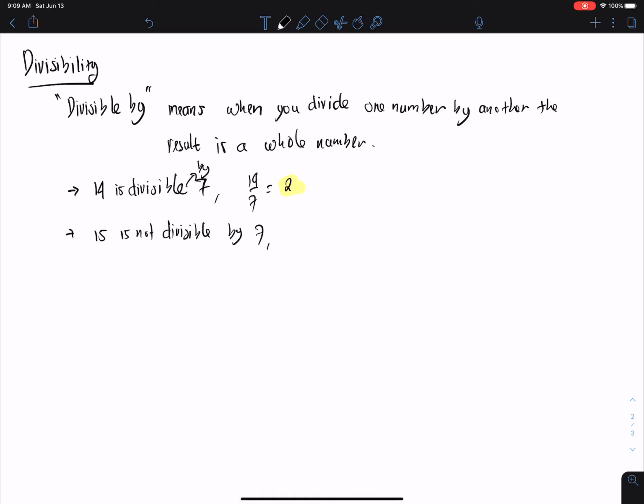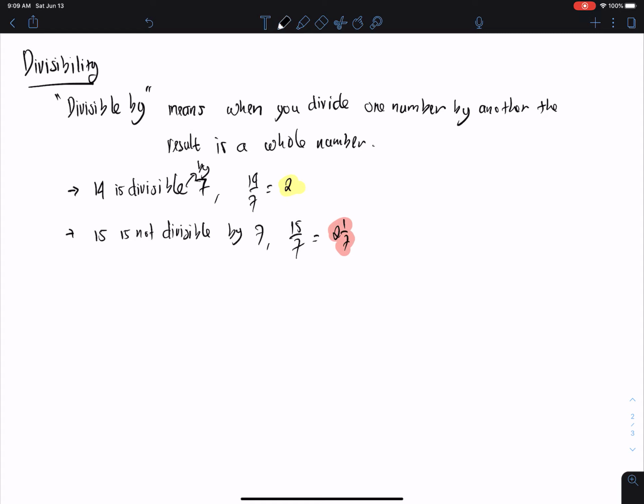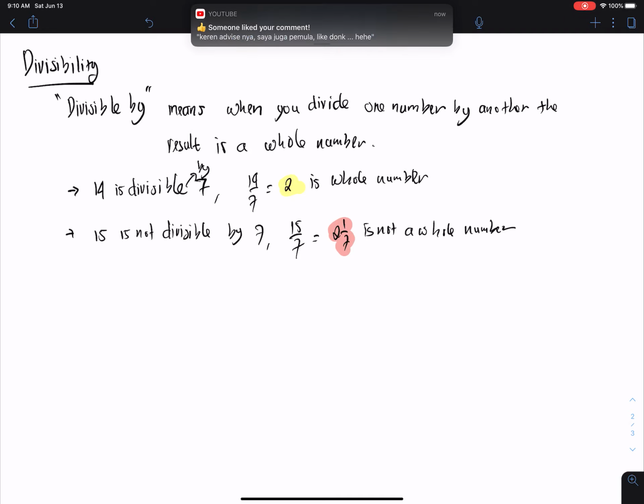Because if we try to divide 15 by 7, we get 2 1/7, which is not a whole number. While over here the 2 earlier is a whole number. So when the result is a whole number, then we call that number divisible by another number.